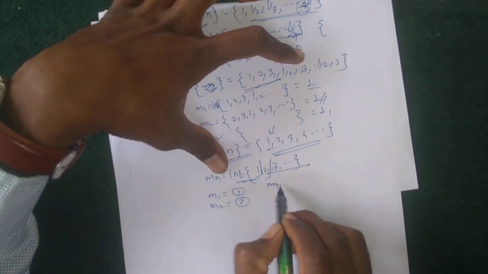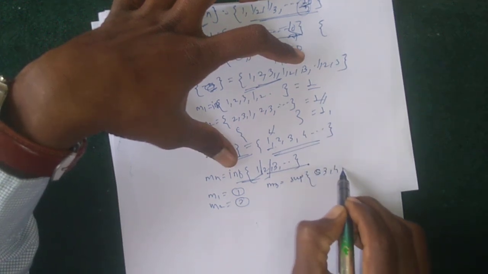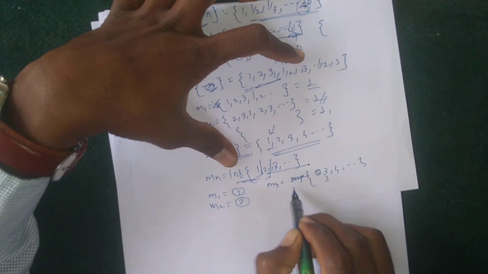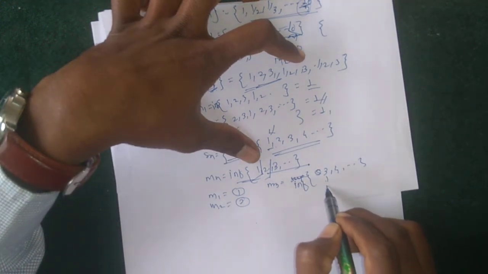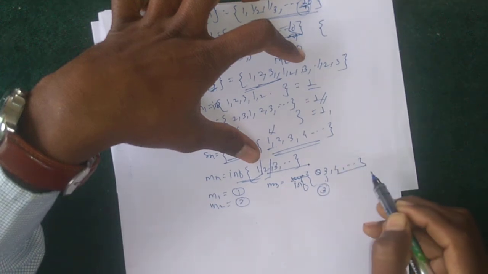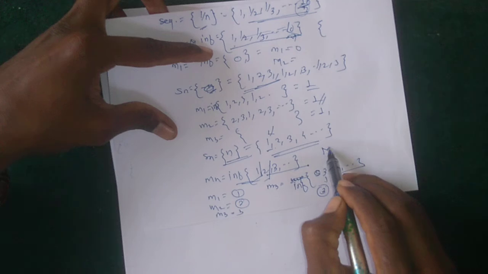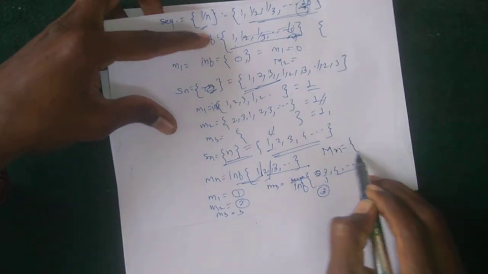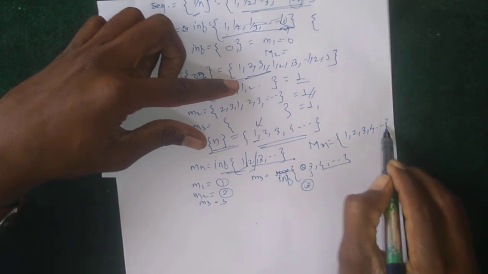Then m3 is the infimum of 3 4 5 and so on, which is 3, because 3 is the smallest element. So mn is 1 2 3 4 and so on.